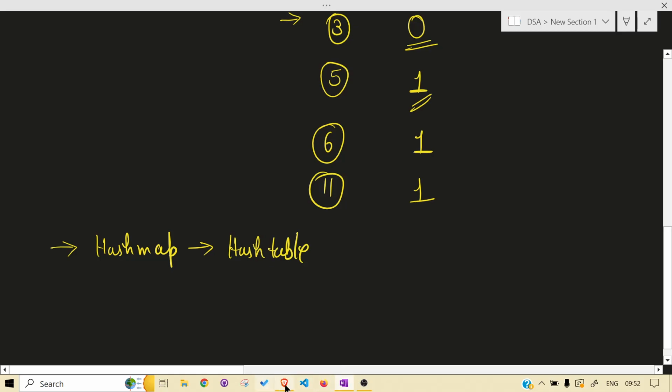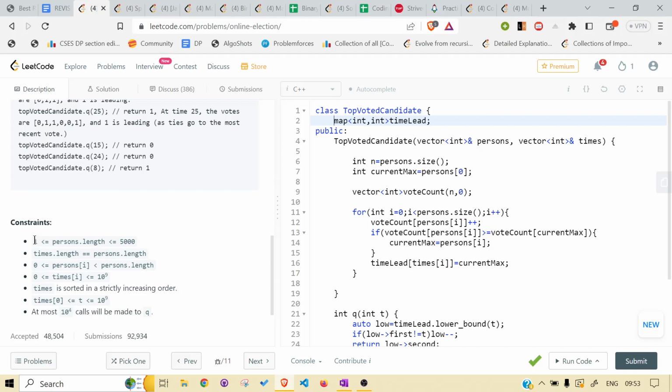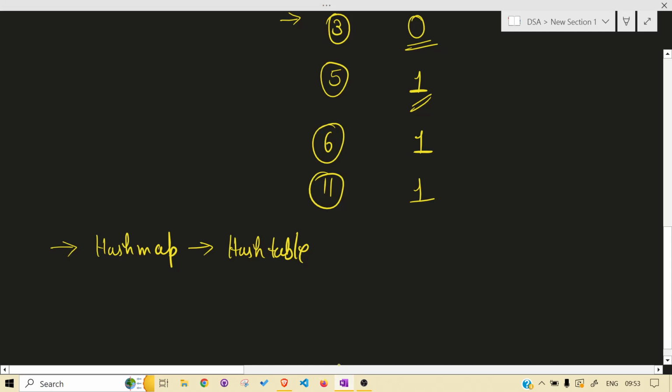Let me check the constraints. Yes, person is 1 to 5,000, so we can use a hash table because it gives slightly better complexity. With the given person, we store their frequency at that person's index. That is very basic programming, so that much we have taken care of.